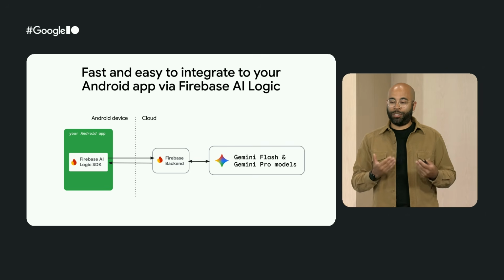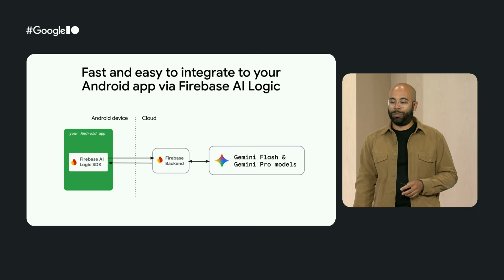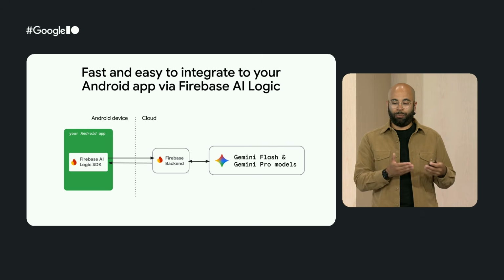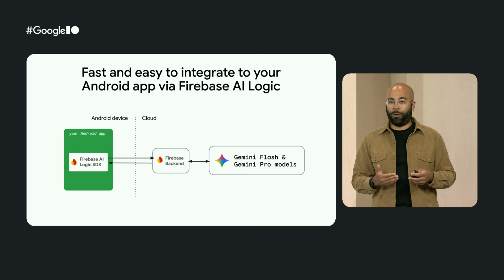There are 3 series of Gemini AI models that are running in Google Cloud that you can use. So there is Gemini Pro, which is really good for complex tasks. There is Gemini Flash, which has a very low latency. And there is Gemini Flash-Lite, which offers a really good intelligence-cost ratio and also has a very low latency.